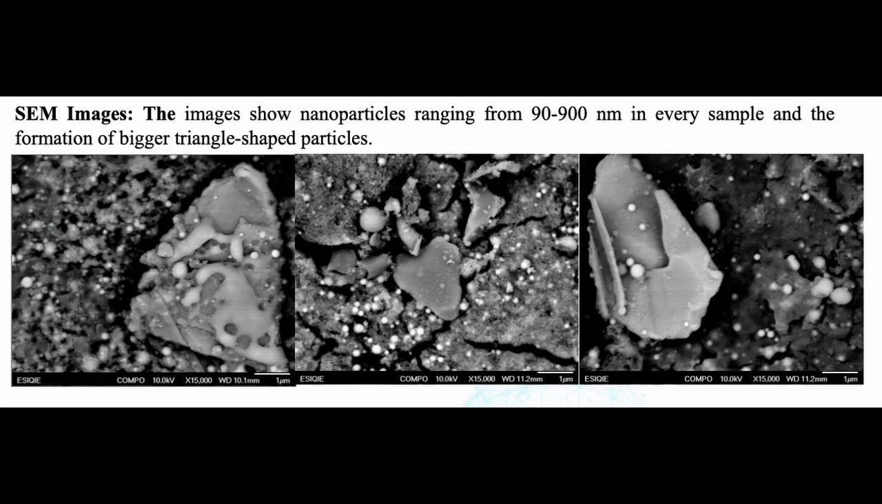First, through scanning electron microscopy, SEM, it was observed that all samples presented nanoparticles of MoS2, ranging from 90 to 900 nanometers depending on the solvent. Another very interesting result obtained in the SEM images is that all samples presented bigger triangle-shaped MoS2 particles that appear to be formed by the conglomeration of the sphere-shaped nanoparticles. This could be because of the 2D nature of the material as well as its preferential hexagonal structure.